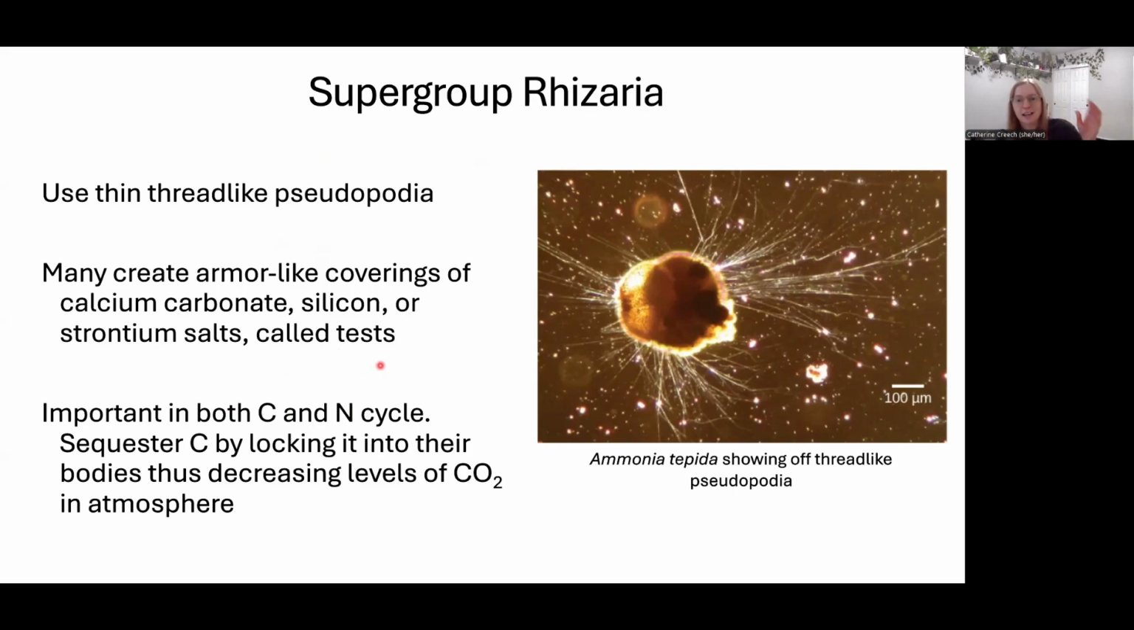And when they die, their little bodies fall to the bottom of the ocean and no one eats them. And so they sequester carbon out of our atmosphere. So they're decreasing our carbon load, which is important because we have too much carbon dioxide in our atmosphere.